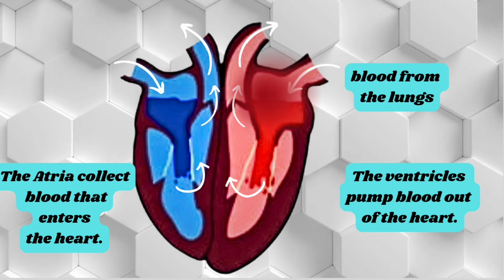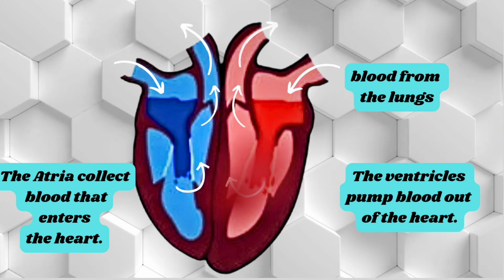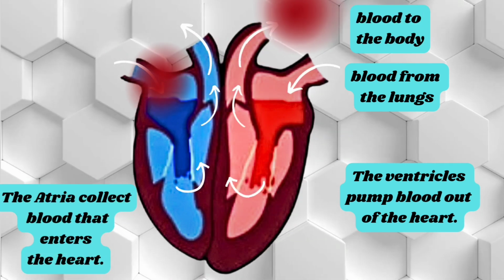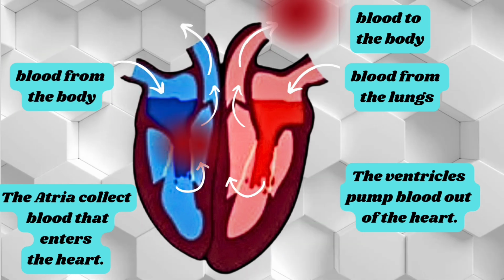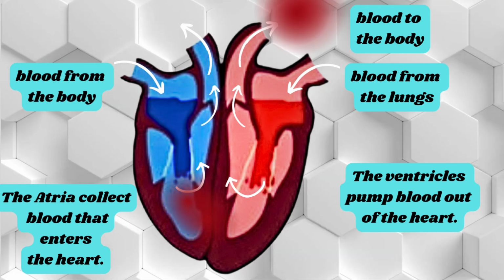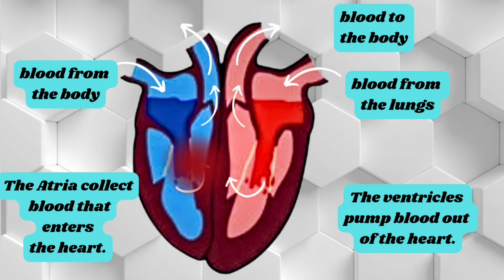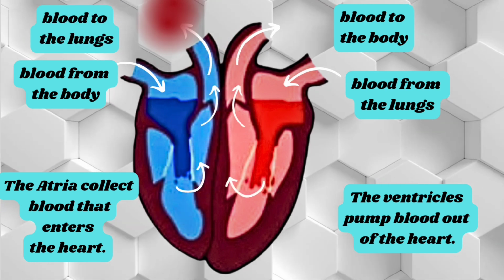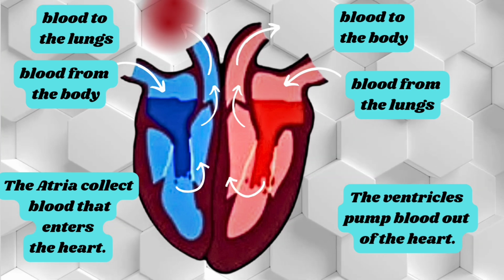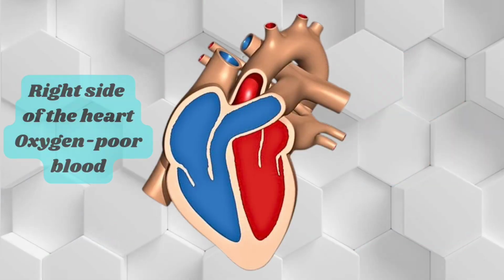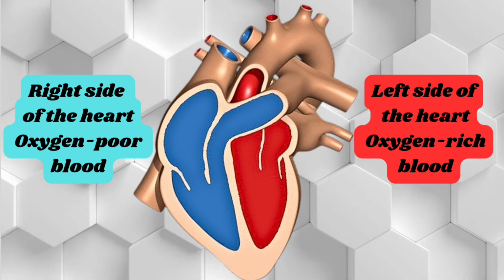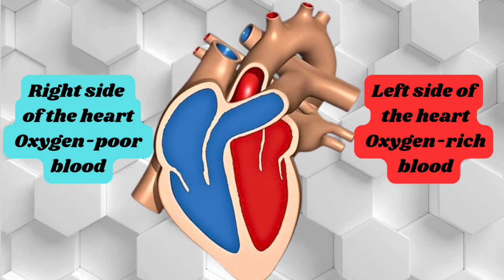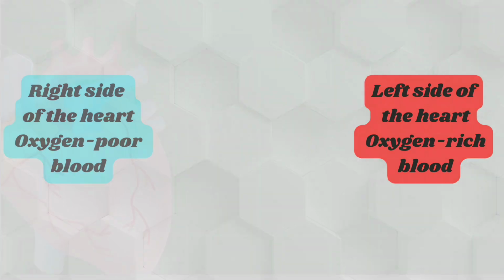Oxygen rich blood flows from the lungs to the left atrium. It flows into the left ventricle, from where it is pumped to different parts of your body. The deoxygenated blood from the body enters the heart through the right atrium. It then flows into the right ventricle, from where it is pumped to the lungs, carried by the pulmonary artery, where it is oxygenated again. We can say the inside of the heart is divided into two sections so that the two types of blood, oxygen rich and oxygen poor, are kept apart.